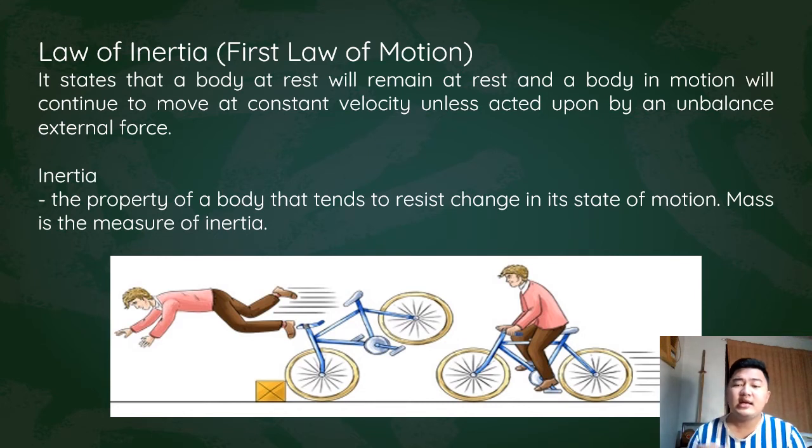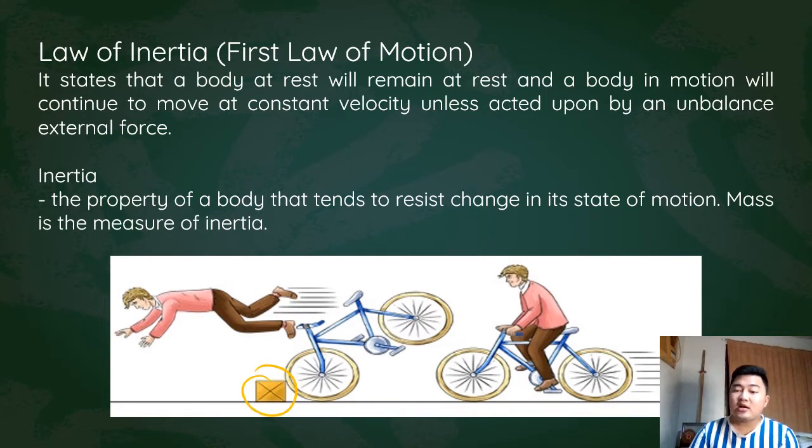Another example to illustrate the first law of motion, or the law of inertia: we have here a biker that is moving towards the left, and the bike hits a block here. As you can see, there's a block.